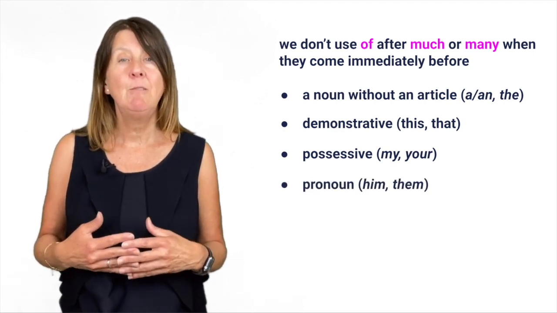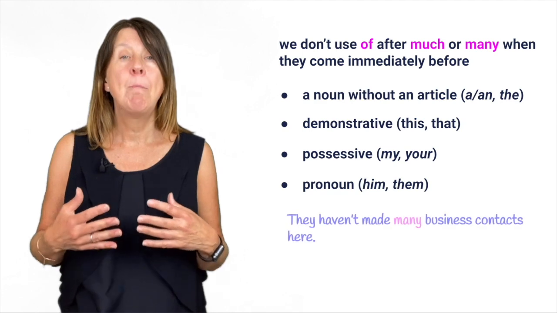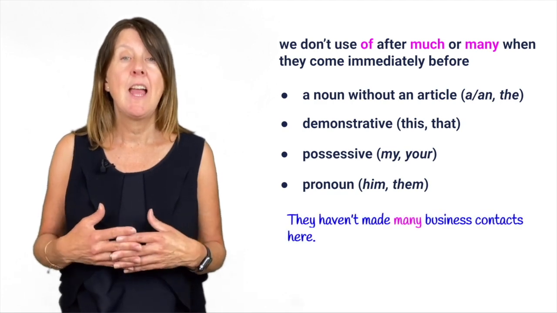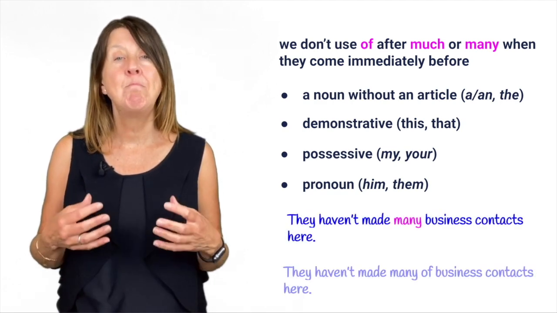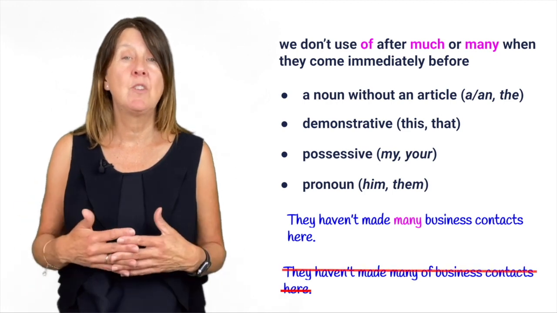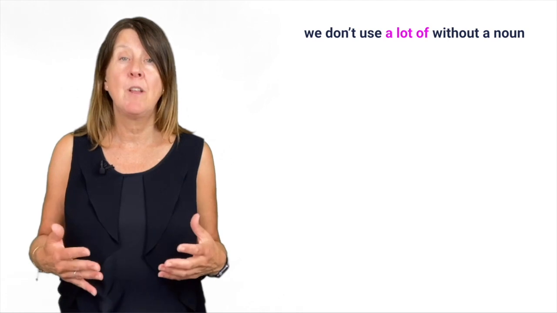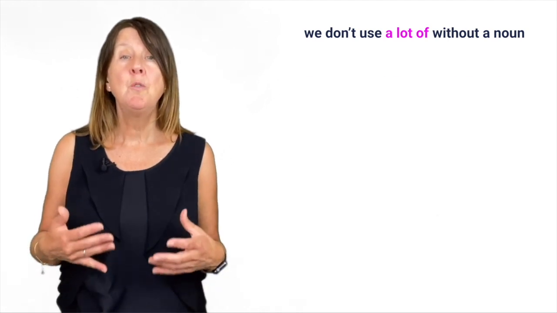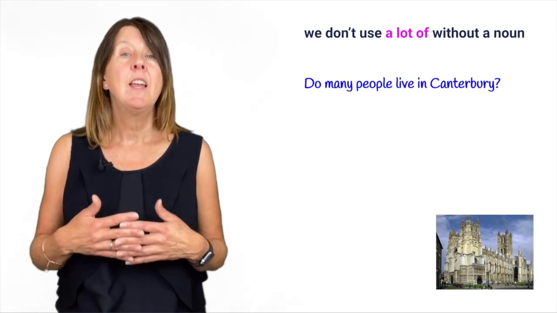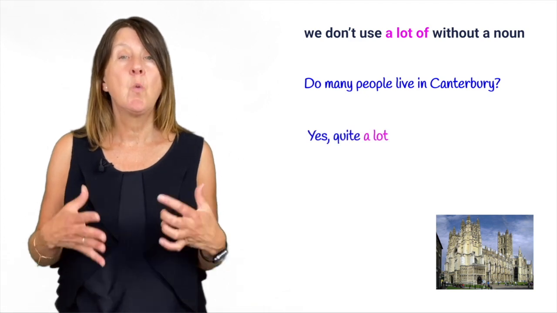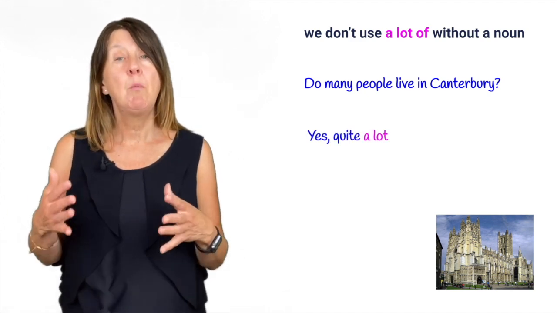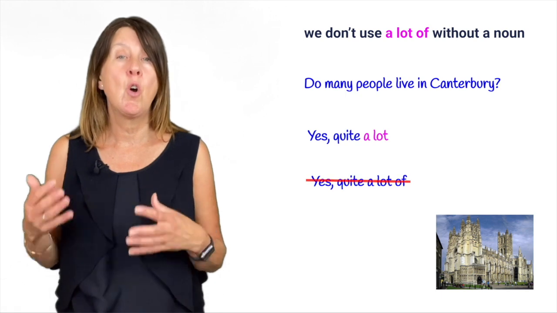So you would say, they haven't made many business contacts here, and not they haven't made many of business contacts here. And finally, we don't use a lot of without a noun. So for example, do many people live in Canterbury? Yes, quite a lot of people, but we wouldn't say quite a lot of.